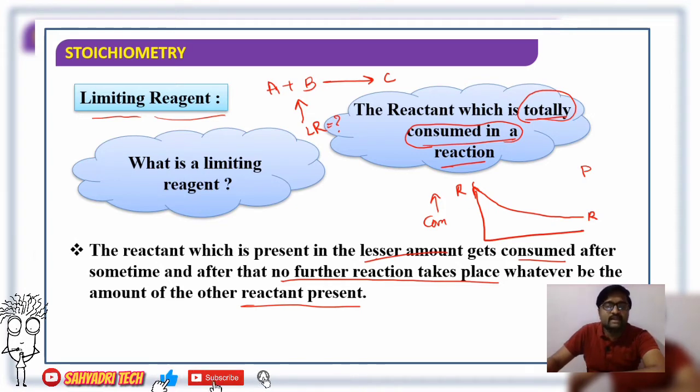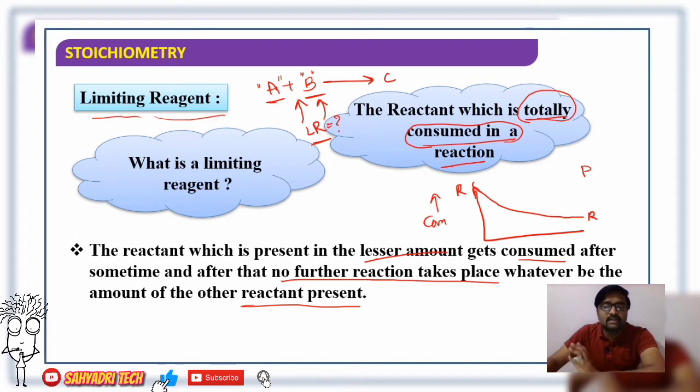At the end of the reaction, I have to check the concentration, or I can say the quantity, of A and B. If reactant A is consumed completely, then A acts as the limiting reagent. If B is consumed completely, then B acts as the limiting reagent.